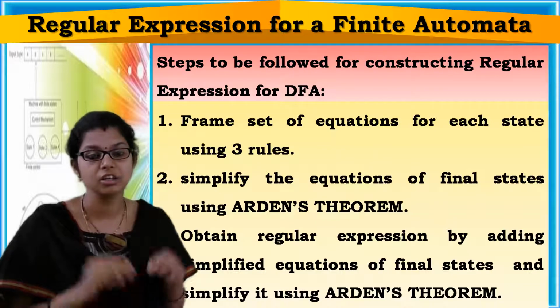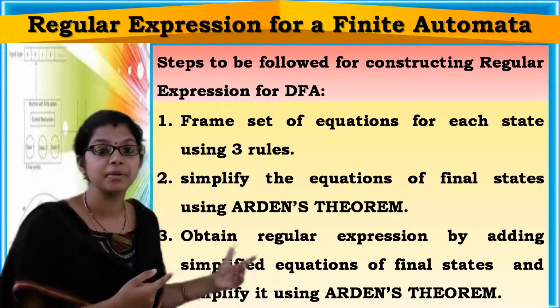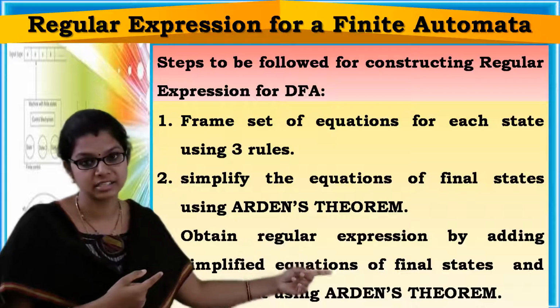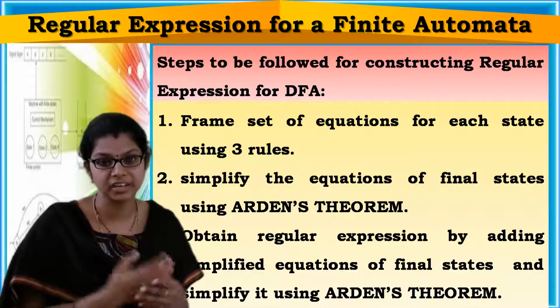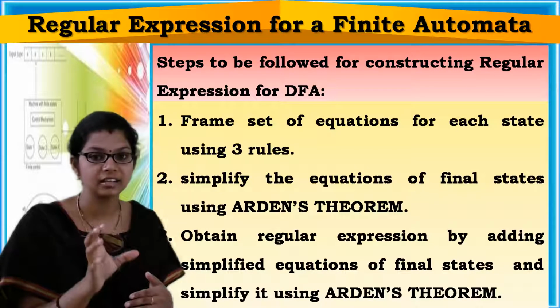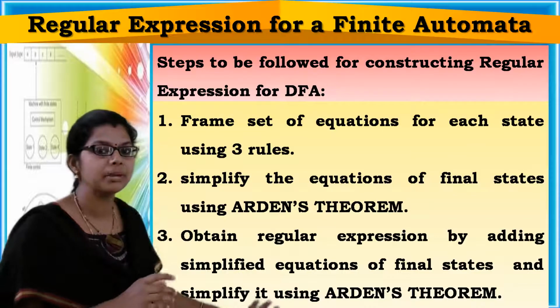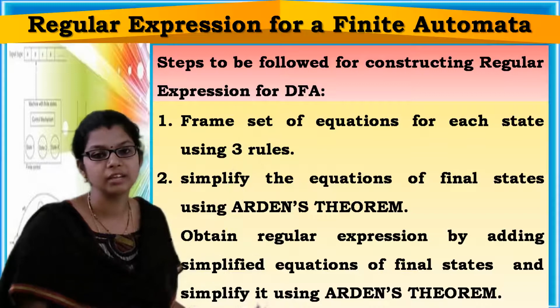Then obtain the regular expression by adding the simplified equations of final states. Even if it is not simplified, if required, you can simplify that regular expression again using Arden's theorem. In this way, you can get the required regular expression.